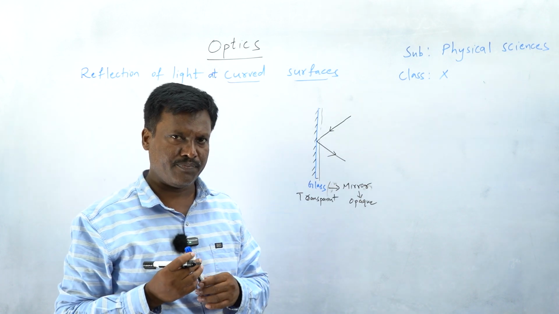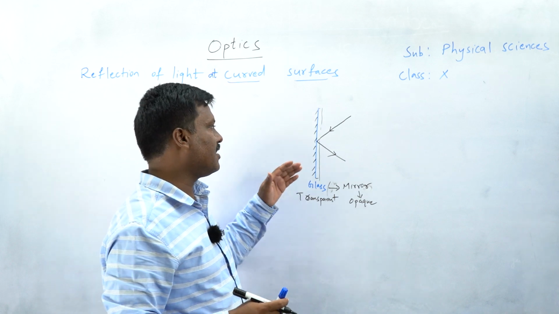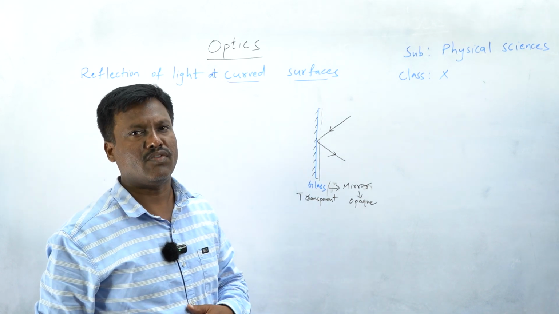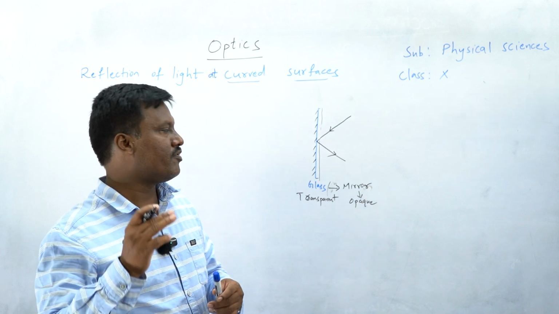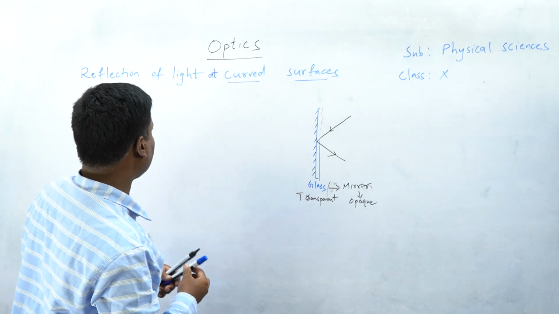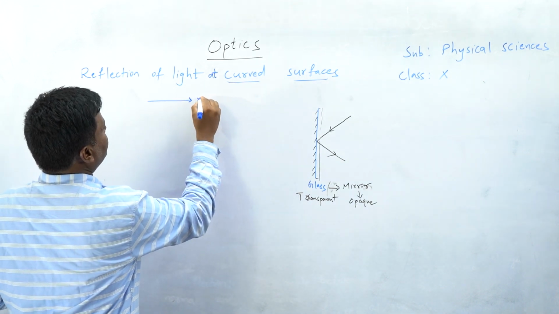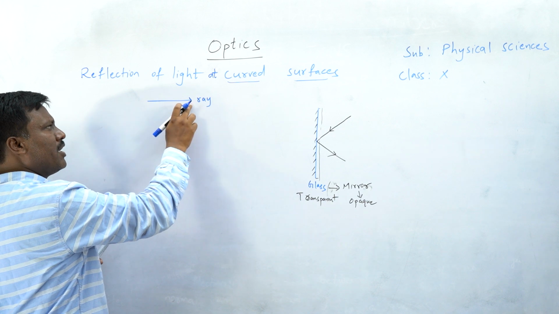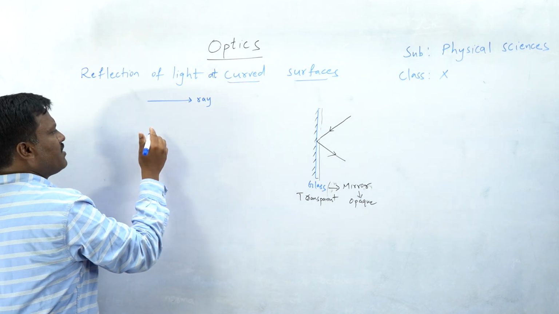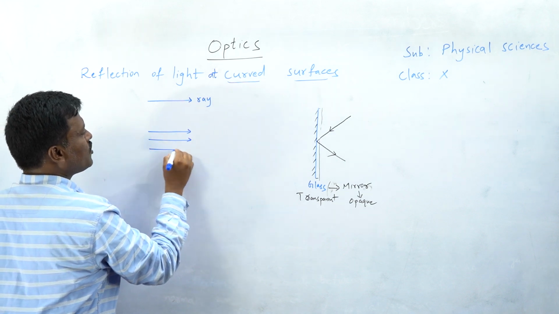You understood these things. Then when both are opaque bodies, why do we see images on the mirror? Why don't we see images on the surface of the wall? What is the reason? For understanding that, you have to understand one more important concept. This is a single ray. Ray has a starting point but no end point. Single ray. I'll take such kind of rays, a group of rays, a bunch of rays. This is called a beam.